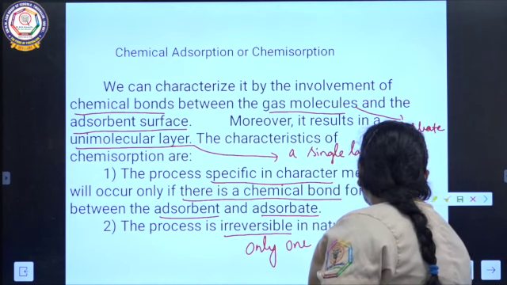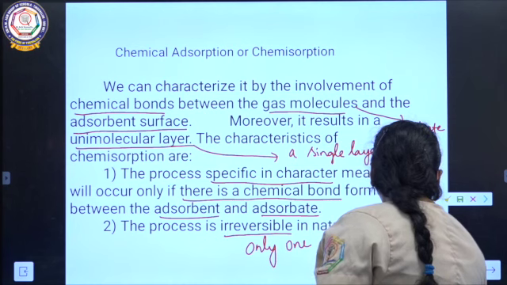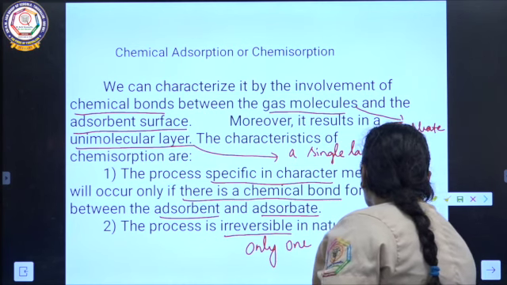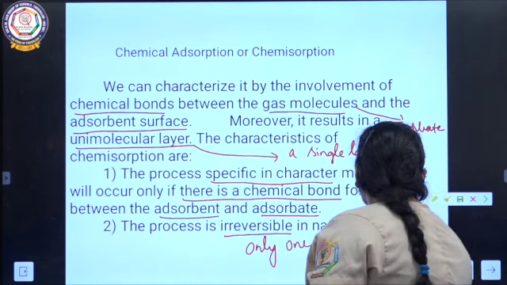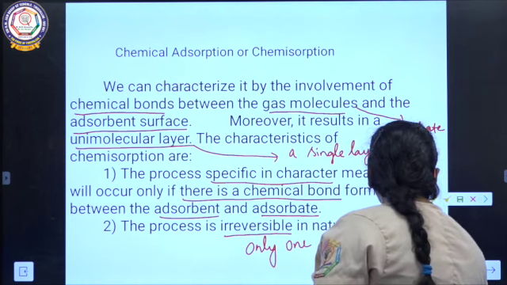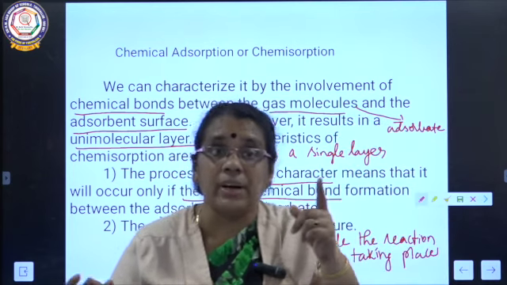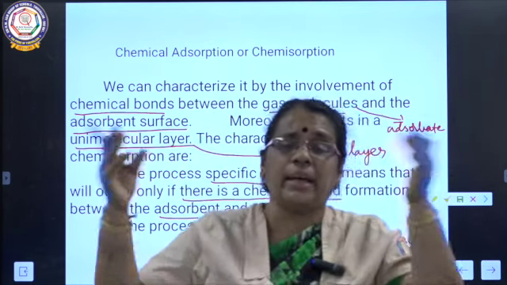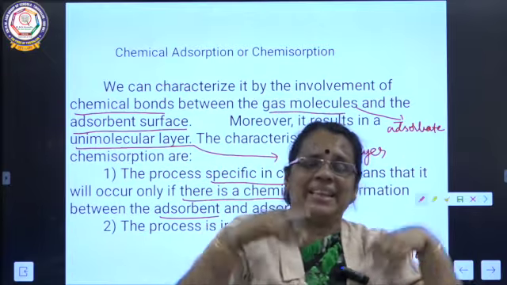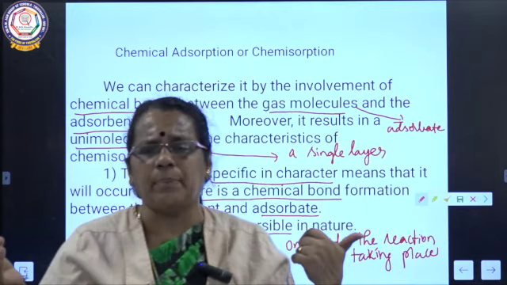Only one side the reaction is taking place, irreversible. So in case of physical adsorption, that is reversible. Both the sides the reactions are taking place, forward as well as backward reactions.